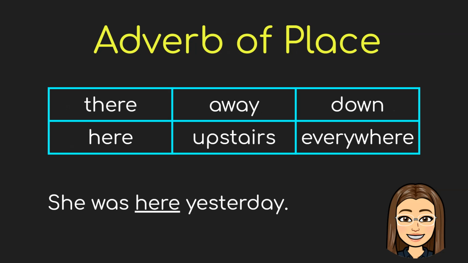For the adverb of place, here are some examples: there, away, down, here, upstairs, and everywhere. For example, she was here yesterday. And we can ask the question, where was she yesterday? And the answer is going to be here.